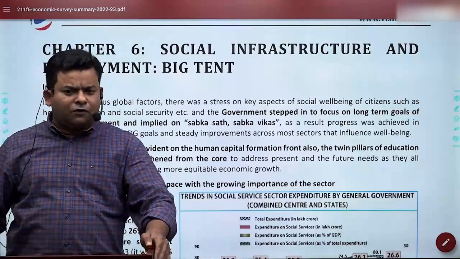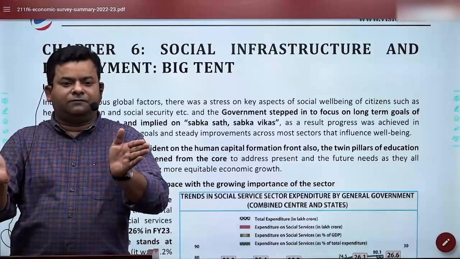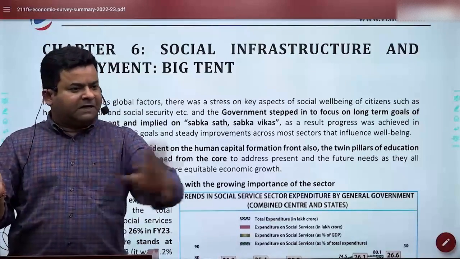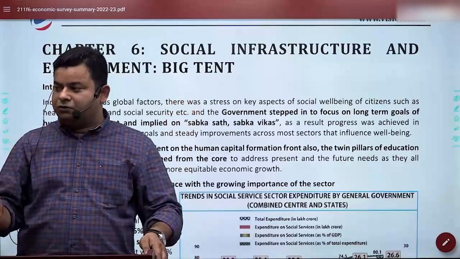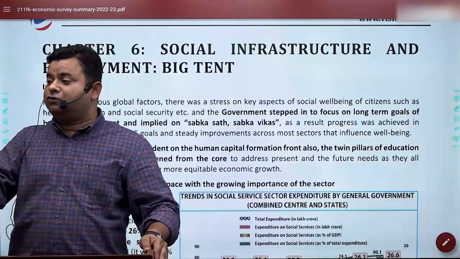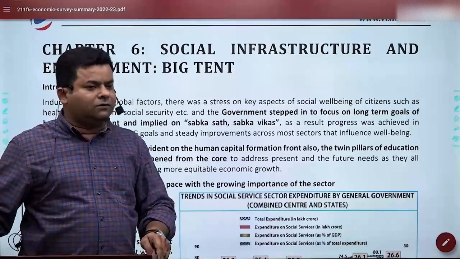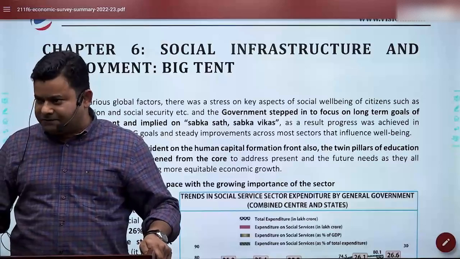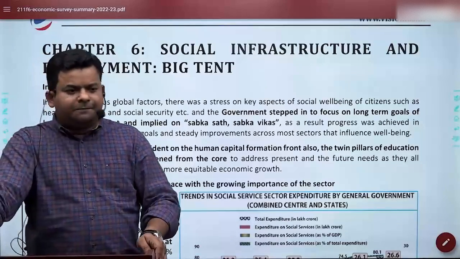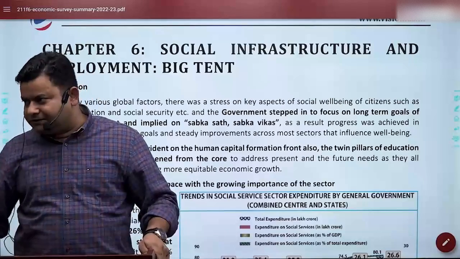And that's why, if you could recall, in your classes you read that inclusive growth has two clear objectives: to make sure that basic necessities are fulfilled for everyone, irrespective of any discrimination, and to make sure that capabilities are nourished and flourished, and that is possible with health, education, skill development, these kinds of things. So a fine balance of that ensures that your economy grows, your country prospers. That is possible only when you make a fine balance. In this chapter, the economic survey tries to tell us how the government is trying to strike that balance.